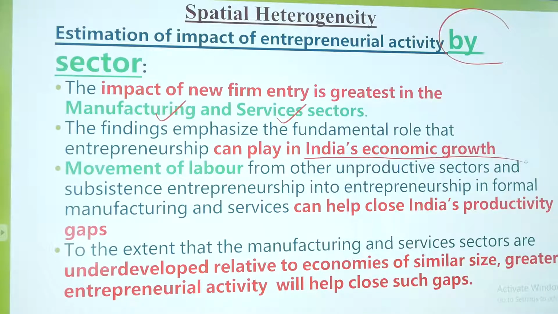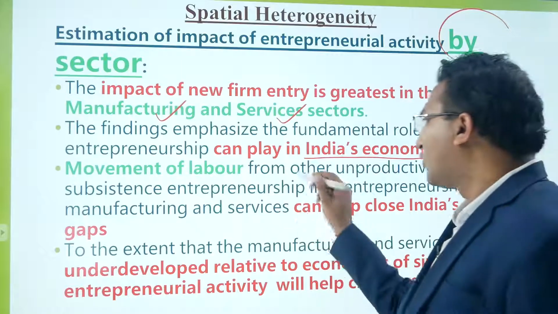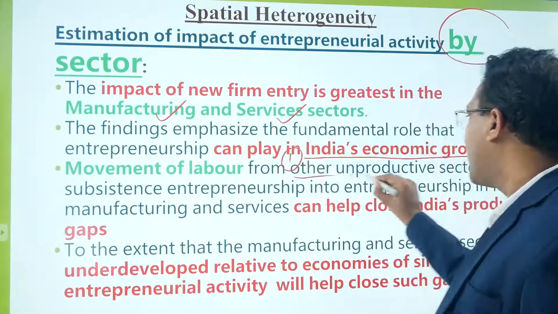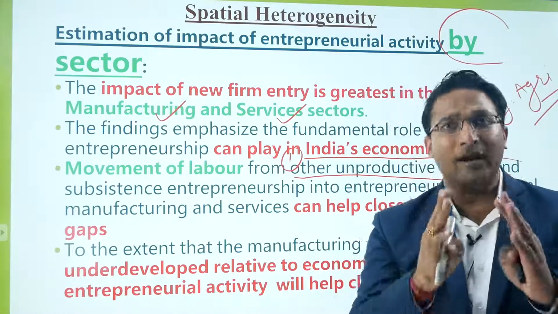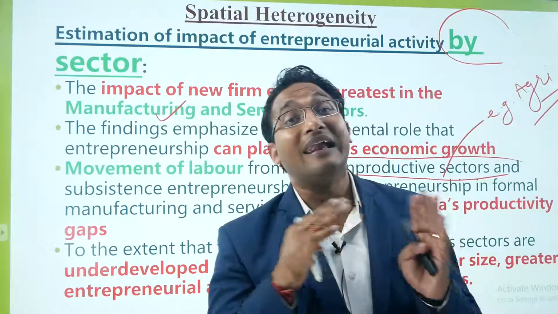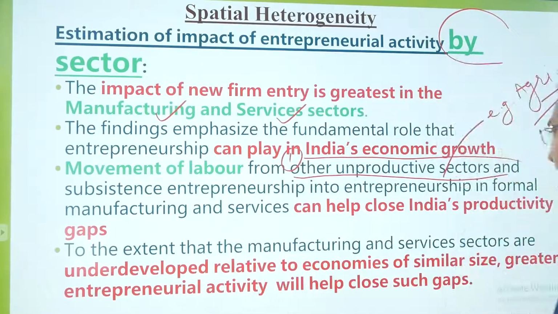The movement of labor from other unproductive sectors and subsistence entrepreneurship into entrepreneurship in formal manufacturing and services, right? So movement of labor from, number one, other unproductive sectors, for example, agriculture. Agriculture is comparatively less productive. I am not saying agriculture is not important. Agriculture is important, but it is comparatively less productive, right?